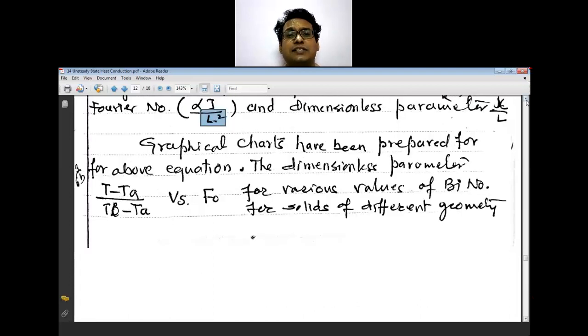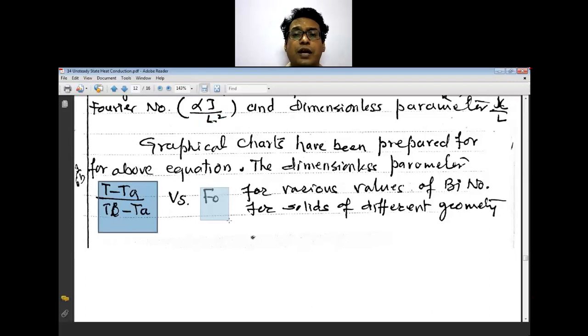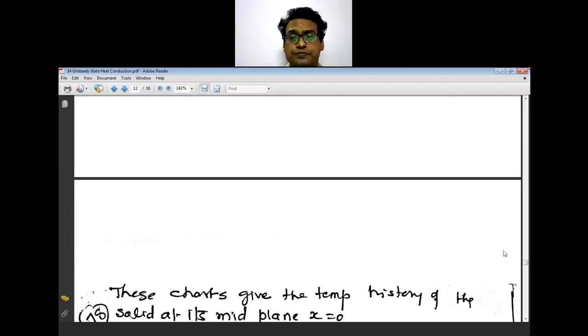There are different graphs or charts available, and these graphical charts have been prepared for the above equations, that is the dimensionless parameters, to calculate if these values are known versus the Fourier number for various values of the Biot number for solids of different geometries.